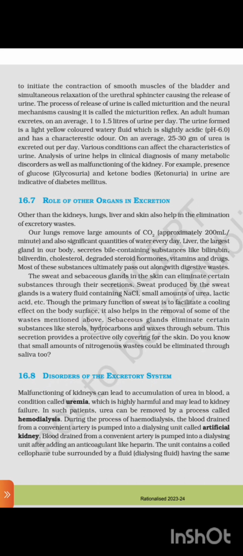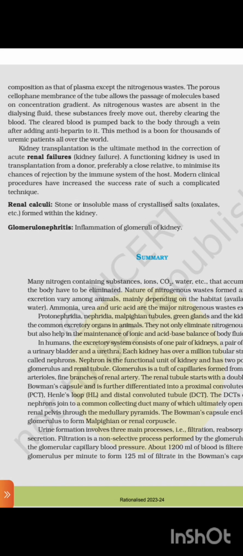During the process of hemodialysis, blood drained from a convenient artery is pumped into a dialysing unit called an artificial kidney, after adding an anticoagulant like heparin. The unit contains a coiled cellophane tube surrounded by a dialysing fluid having the same composition as that of the plasma except the nitrogenous wastes.